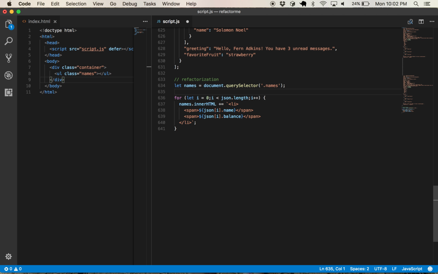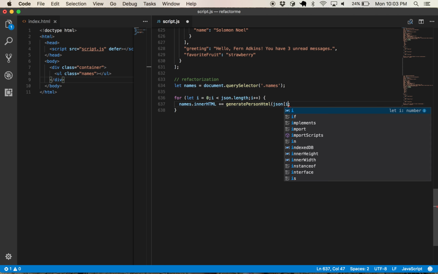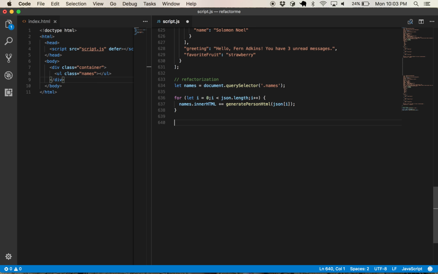What if we wanted to separate the generation of the HTML from the appending of the HTML? What if we had a generate person HTML function instead, and we passed it JSON at element i? Okay, so we have function generate person HTML person.